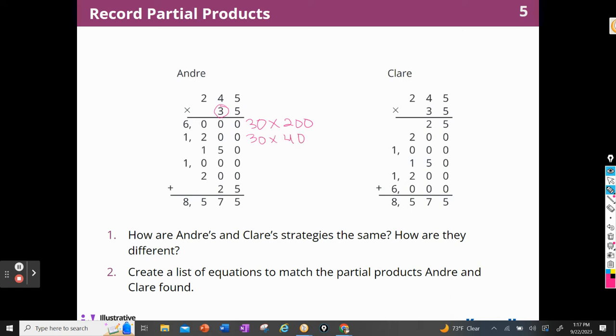Do you remember that from when we did it? And then he found 30 times 5. Then he's done with all the 30s, right? He did 30 times 200, 30 times 40, 30 times 5. Now he's going to do 5 times 200, which is 1,000. Then he did 5 times 40 and 5 times 5.